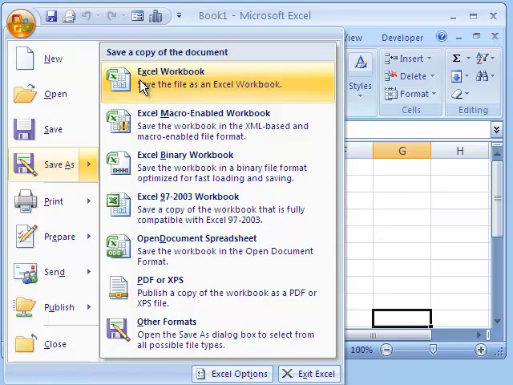many interesting options. For example, here you have the Excel workbook, macro enabled workbook if you write a macro, and this is also very important because you can save the file in this format, Excel 97-2003, to share the Excel file with your friends who haven't upgraded to Excel 2007.